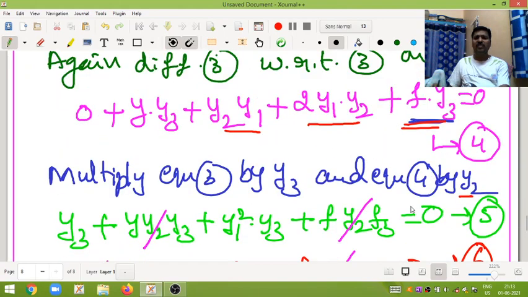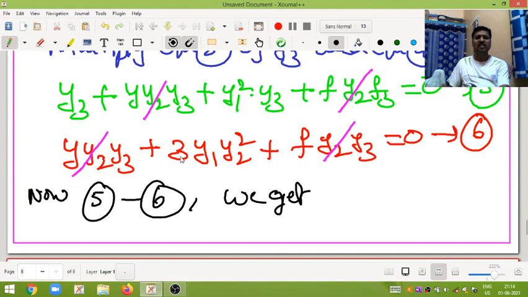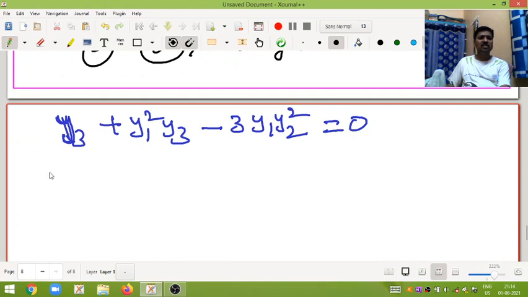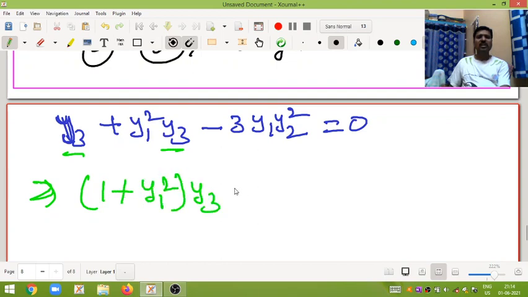In the fifth equation all is completed. In the sixth equation the sign will change: minus 3y1 y2 square. Why does the sign change? Because we want to do 5 minus 6. Before the last step, y3 is common in both terms, so take y3 common: 1 plus y1 square into y3 minus 3y1 y2 square is equal to 0.